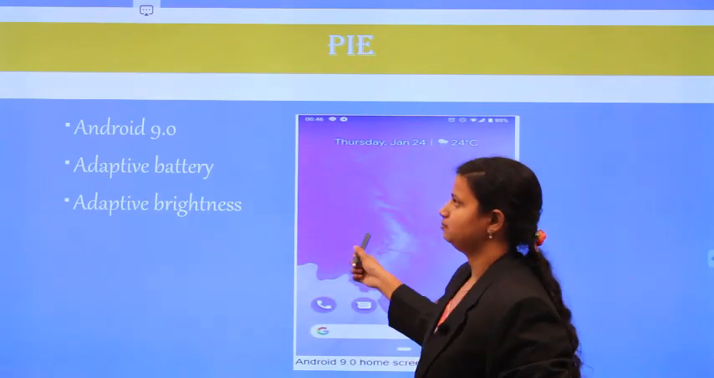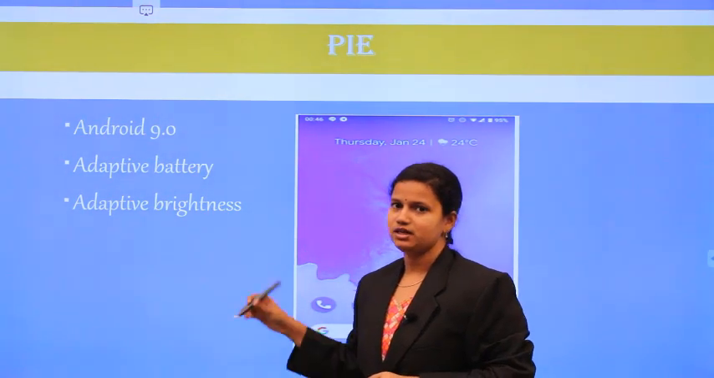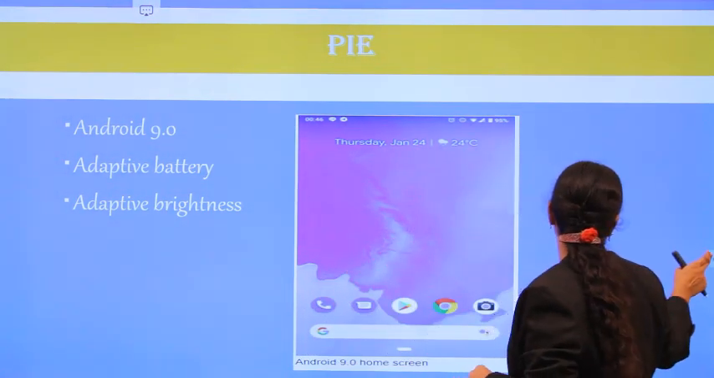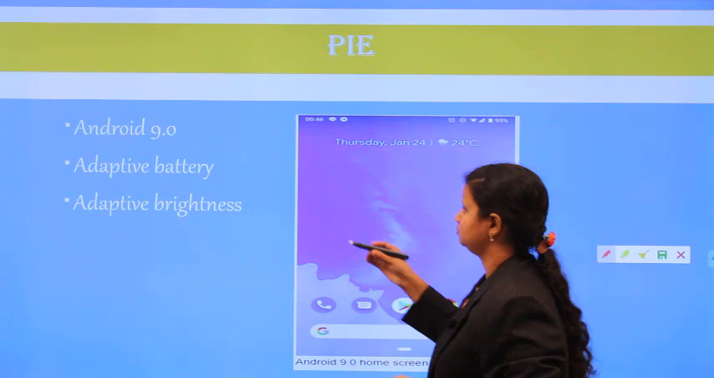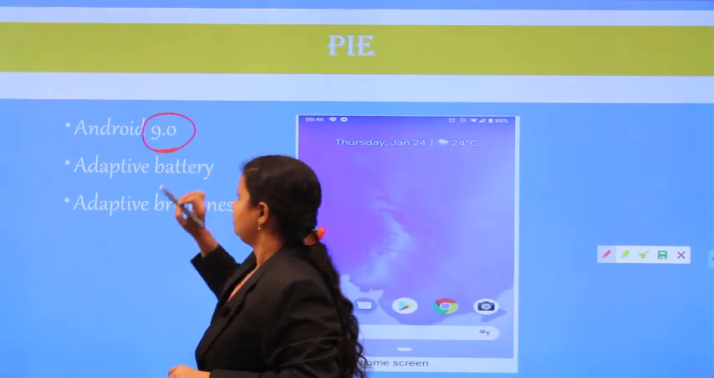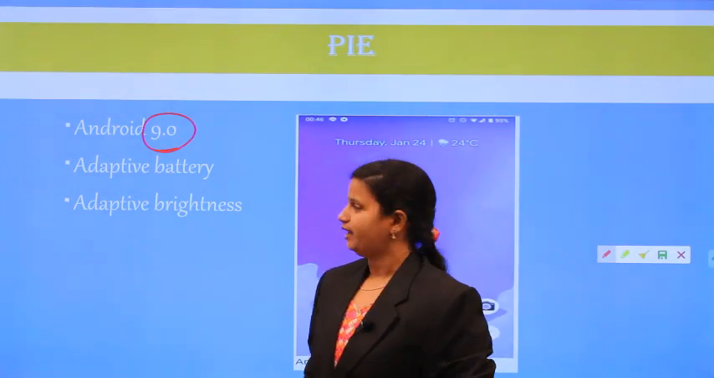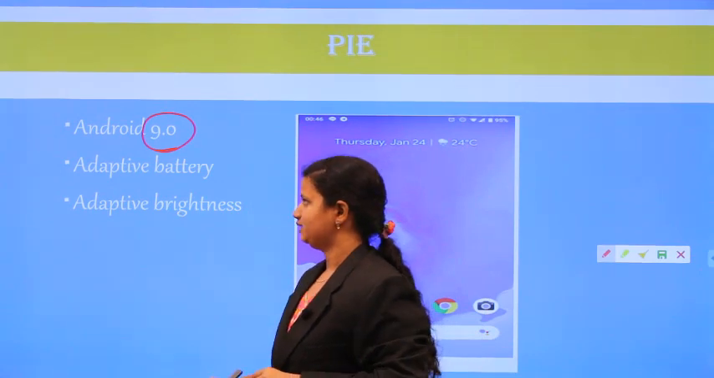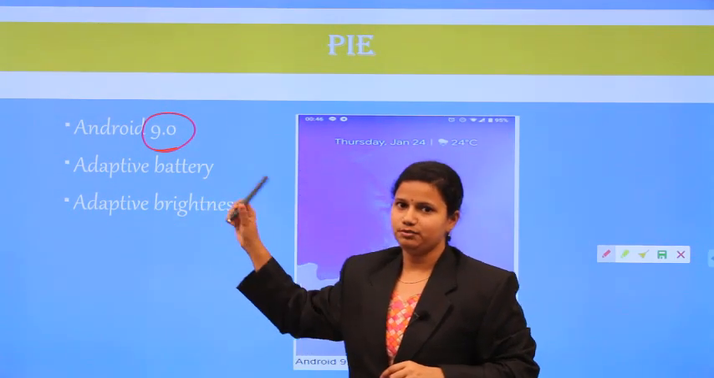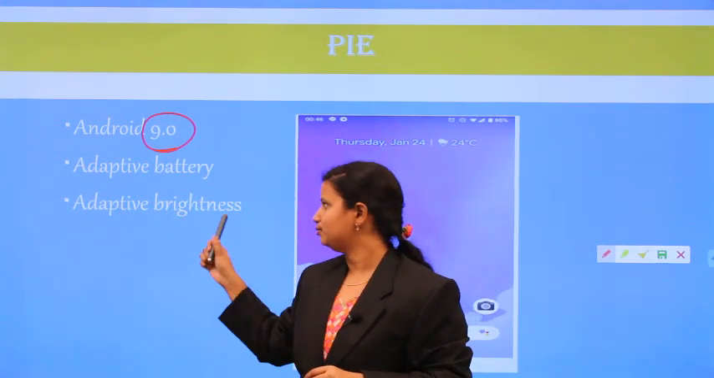The next one is Pie. The Pie version number is 9.0, with adaptive battery and adaptive brightness. So what is this adaptive battery and what is this adaptive brightness?